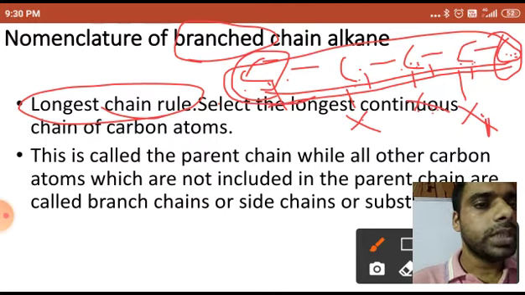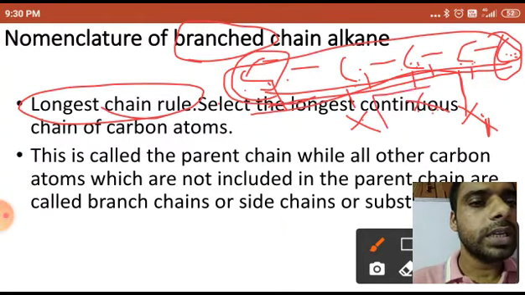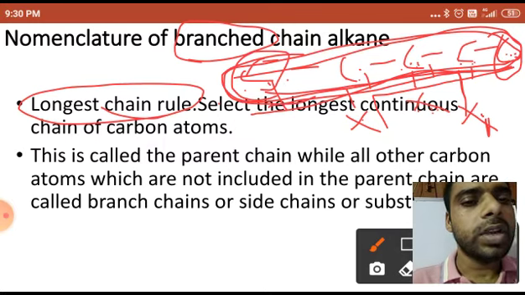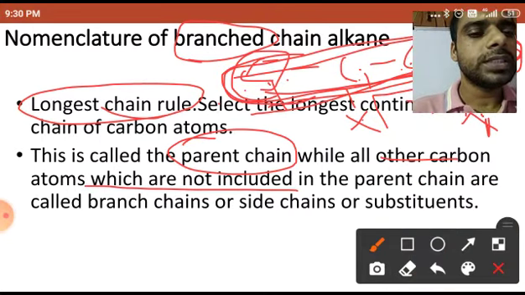So you know that there are three methods by which we can select the parent chain. Parent means longest continuous chain. Either you can come this side, or you can come this side, or you can take this long continuous chain, and that long continuous chain is known as the parent chain, while all other carbon atoms which are not included in the parent chain are substituents.